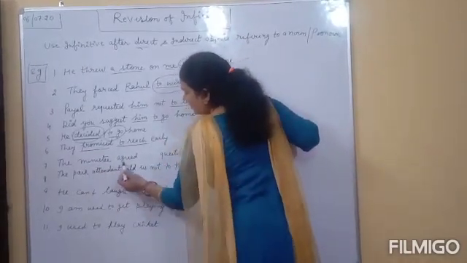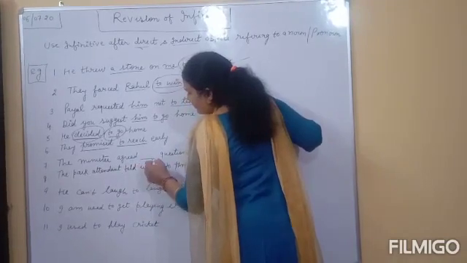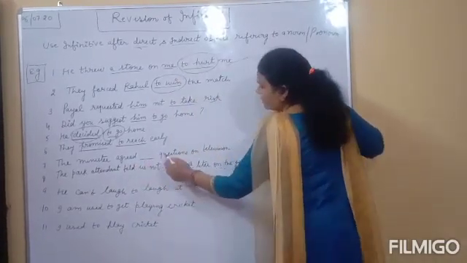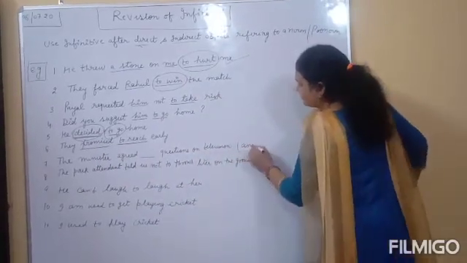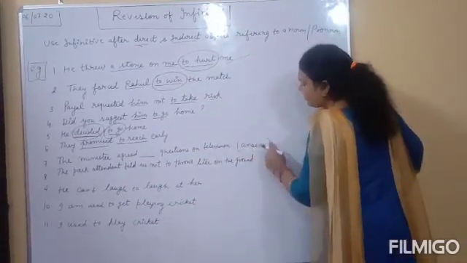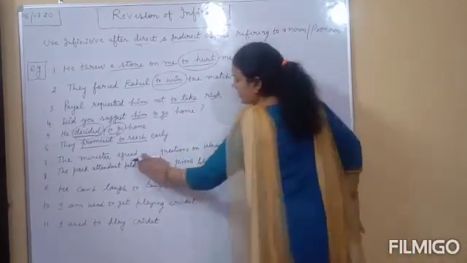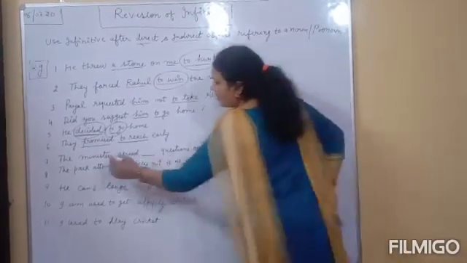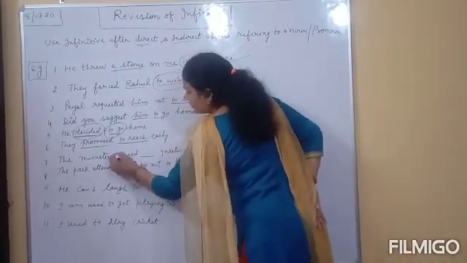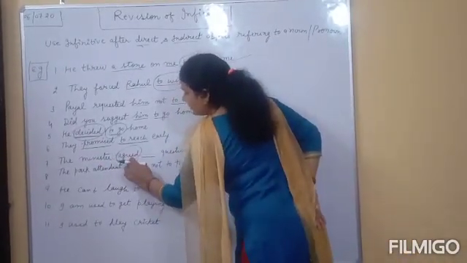So let's understand another sentence also. The minister agreed. After that what? The verb is not given. Question on television. The verb is answer. You have to fill this blank with appropriate infinitive. Clear? The minister agreed. You see here the verb agree is here.